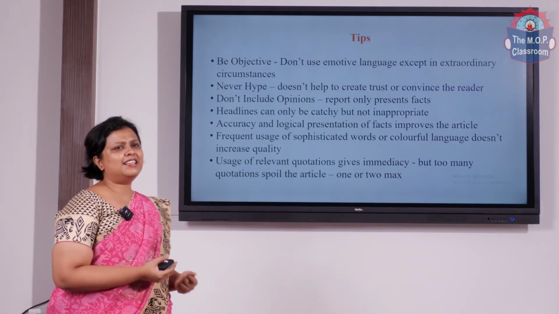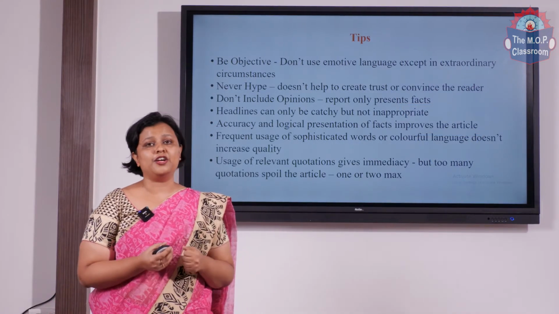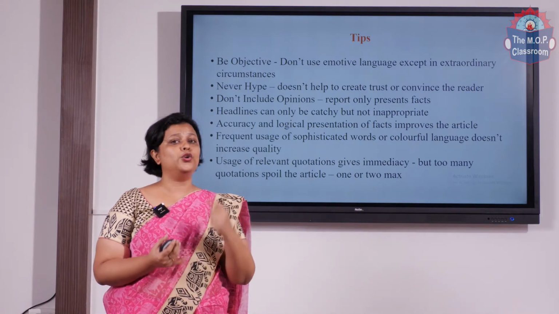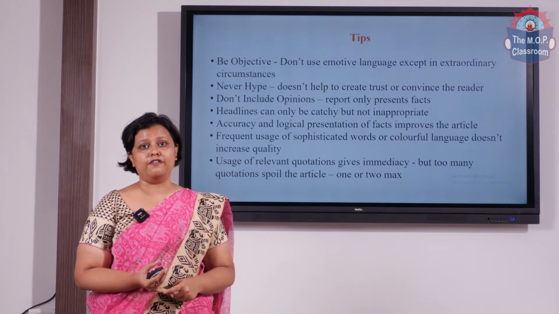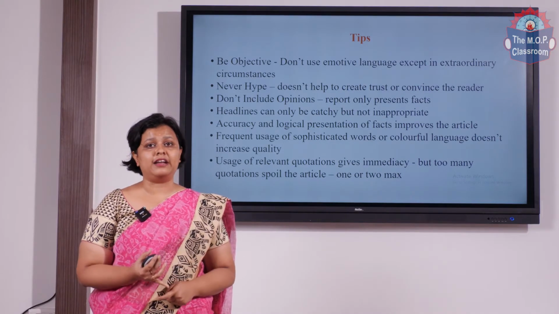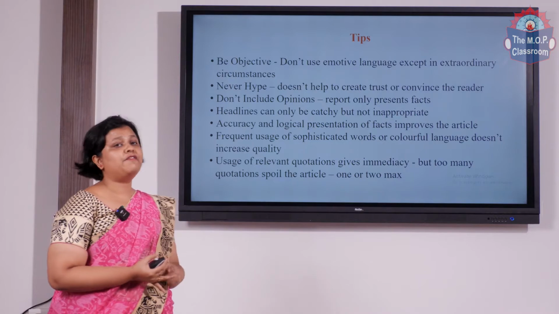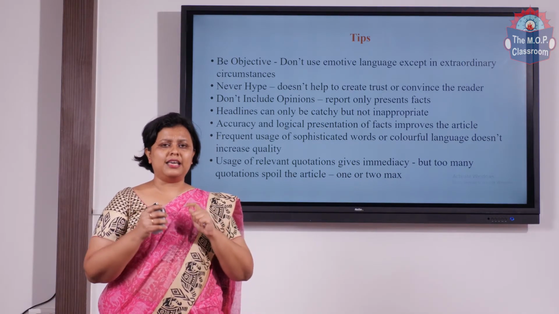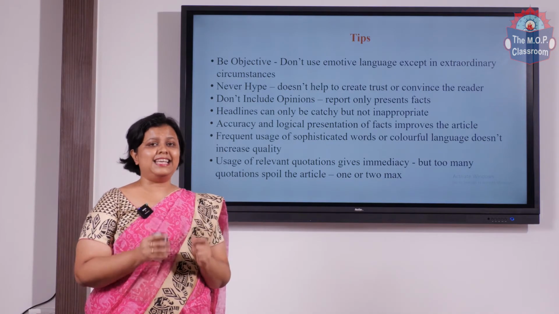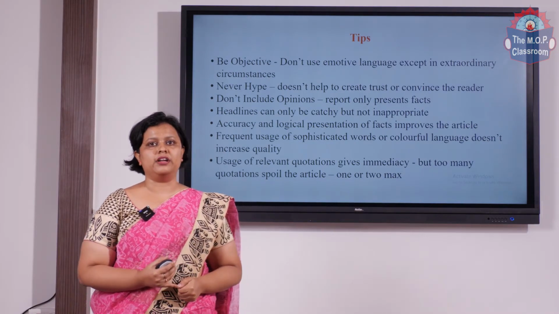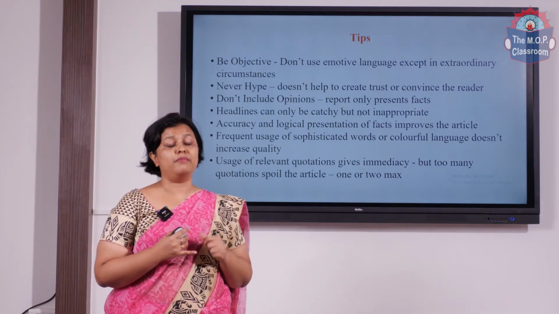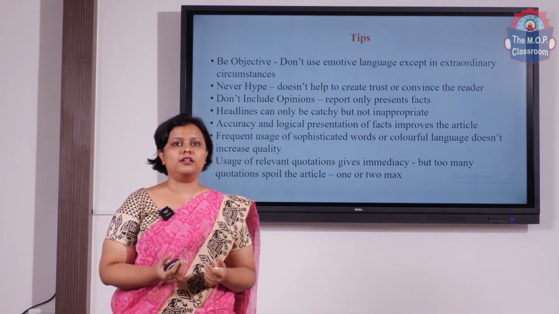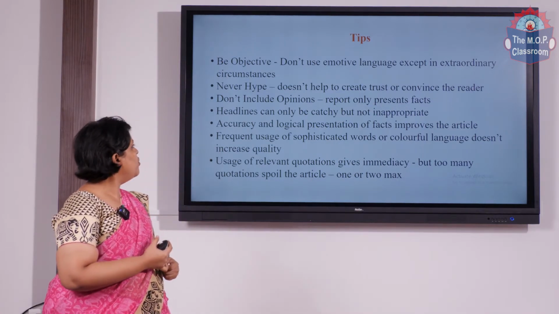Next come the tips. These are the little tips that I want to give you when you're writing a news report. Make sure again and again to be very objective, don't be subjective. Do not bring in your opinions or your point of view. Be very, very objective about writing a news report. Number 2, never hype. Do not hype up or exaggerate an event that has happened. Keep it normal. Say the news as it is. That is very important. Cover the event as it is. Then don't include your opinions.